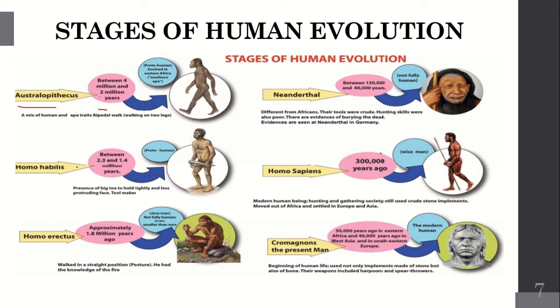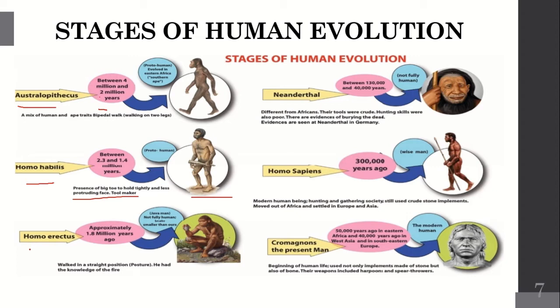Next stage is Homo habilis. He evolved between 2.3 and 1.4 million years ago. He is considered a proto-human. Presence of a big toe to hold tightly, a less protruding face, and a tool maker. Homo habilis belongs to the tool makers. The feet are big to hold. The toes are very big so that he can stand erectly on the earth.